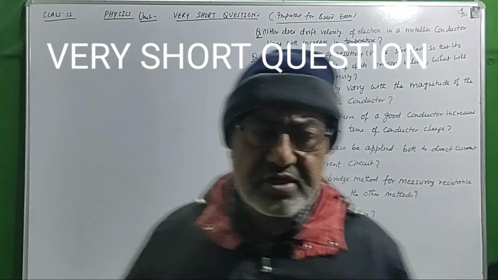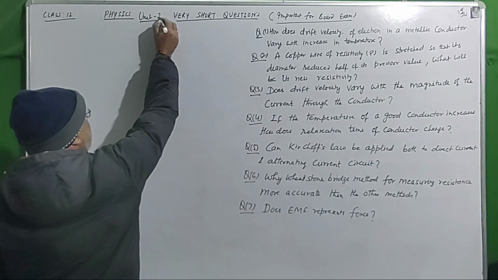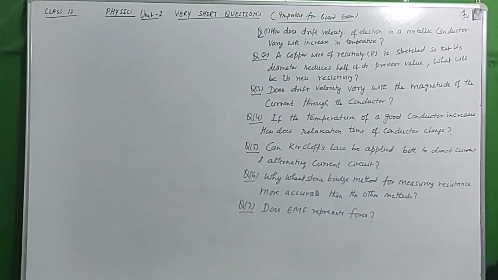Today we are going to discuss very short questions of Unit 2, our subject Physics. First question: How does the drift velocity of electrons in a metallic conductor vary with the increase in temperature?